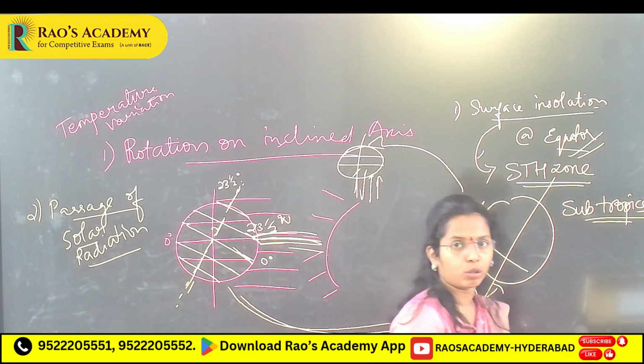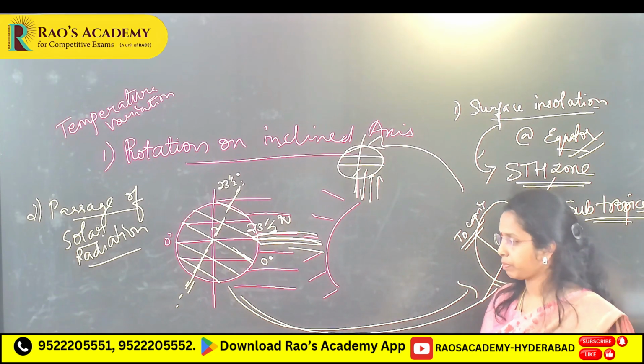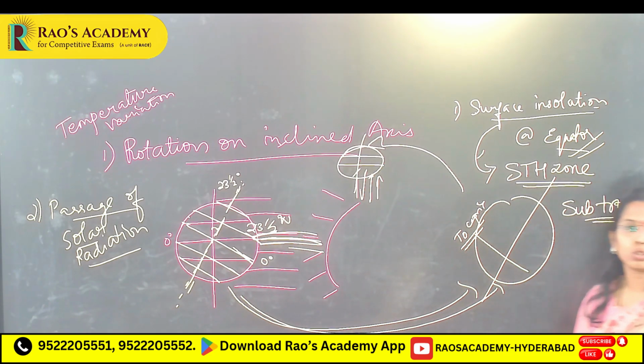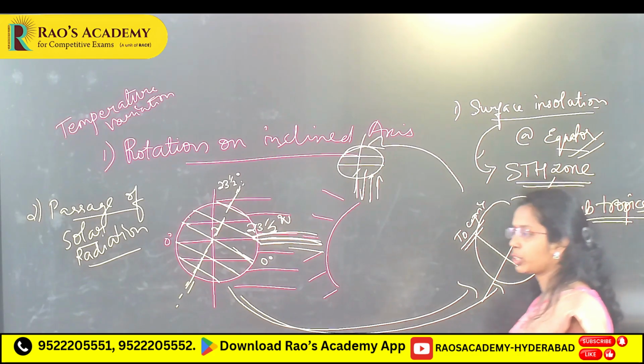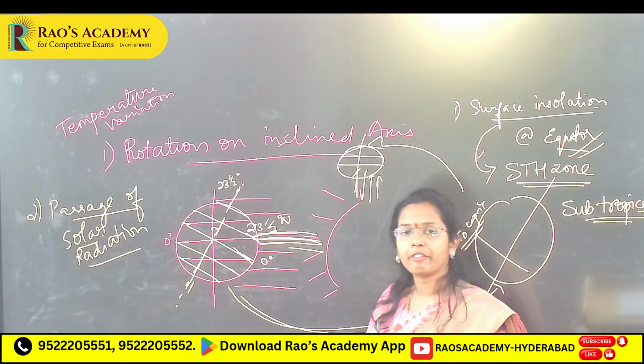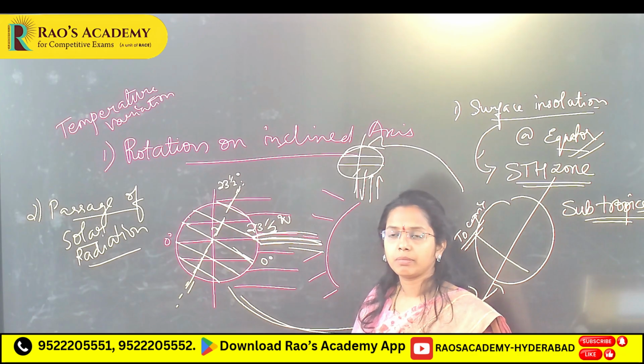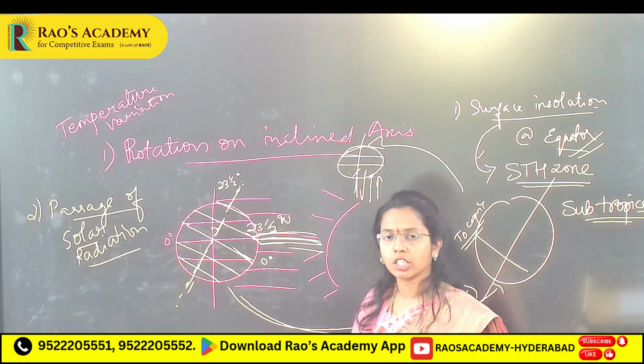Equatorial climatic zone, tropical, almost throughout the year you will see rainfall. Because of that, high convection, cloud formation, air is rising, high evaporation, all these things you will see. Means based on the reflection, scattering, absorption, you will see difference in temperature, solar insolation.